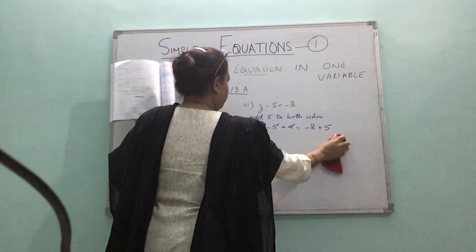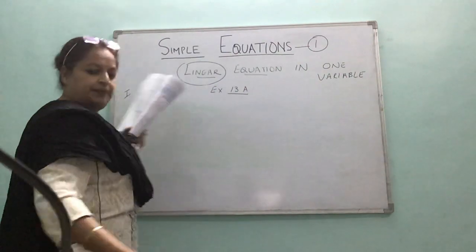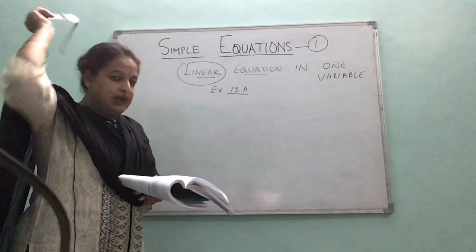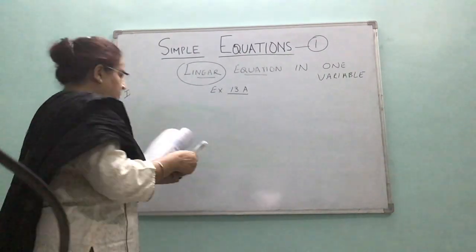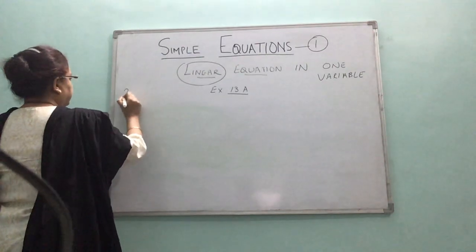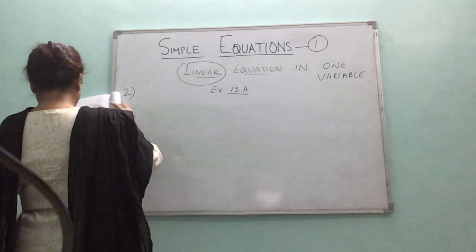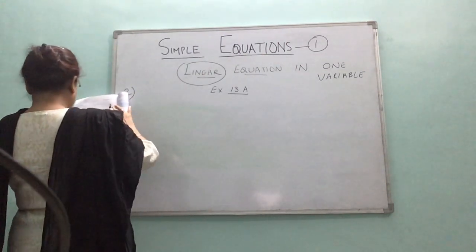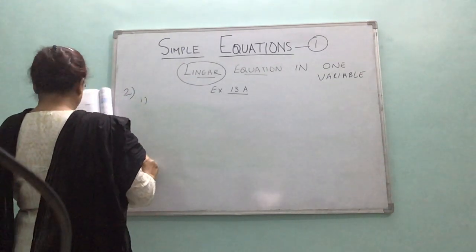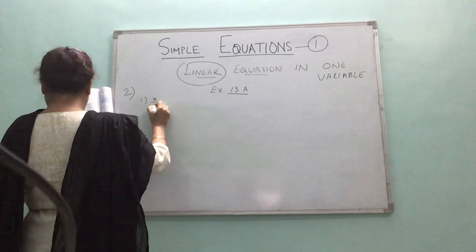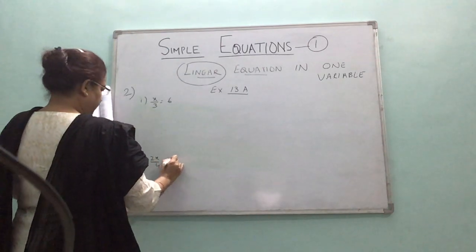So the assignment, children, would be that from each question do even subparts, and the remaining subparts you practice in your practice register. So I am taking up now question number 2. Again it is solve, find the value of x. I will take up first and third subpart, because there are only 3 subparts. X by 3 is equal to 6 and the other one is 2x by 4 is equal to 3.